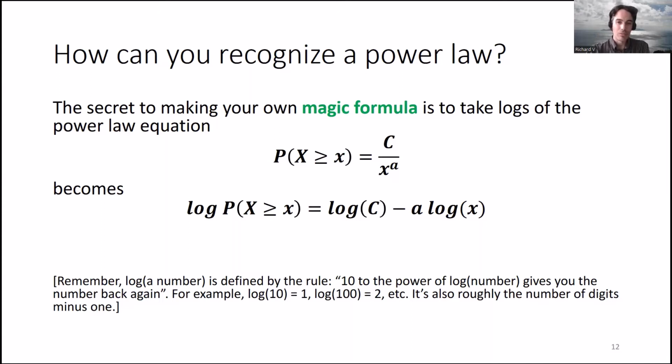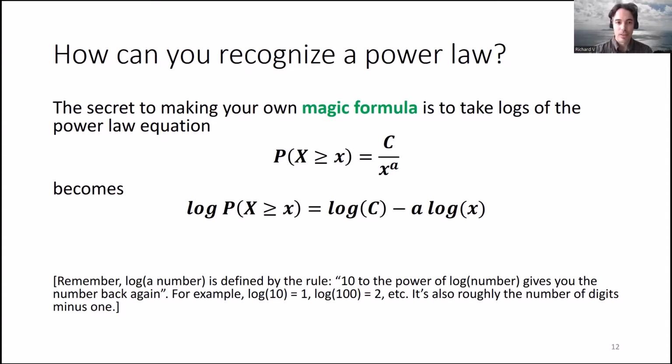And the reason we want to do that is because suddenly we've got a straight line. This is the formula for a straight line: a number times log of x plus another number. So y equals mx plus c, if you remember that from high school mathematics.